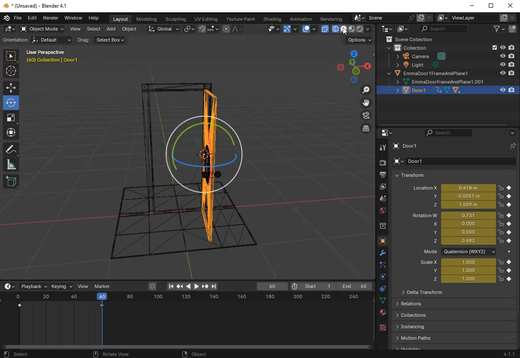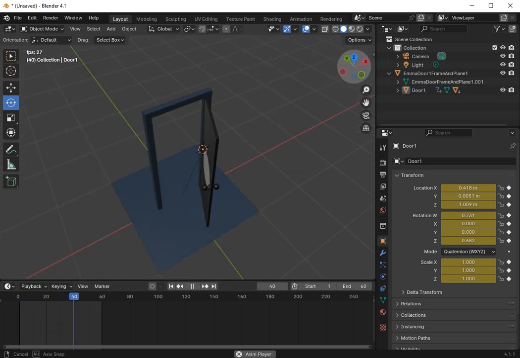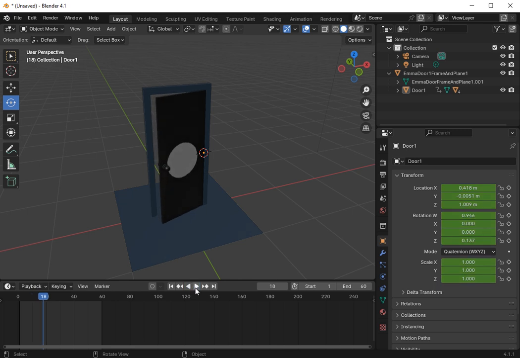Go back, look at the door, and now if you play the animation, you say, oh, how easy was that? That's proper easy. You can't get any easier than that, I don't think. If you find an easier way, let me know how to do it.